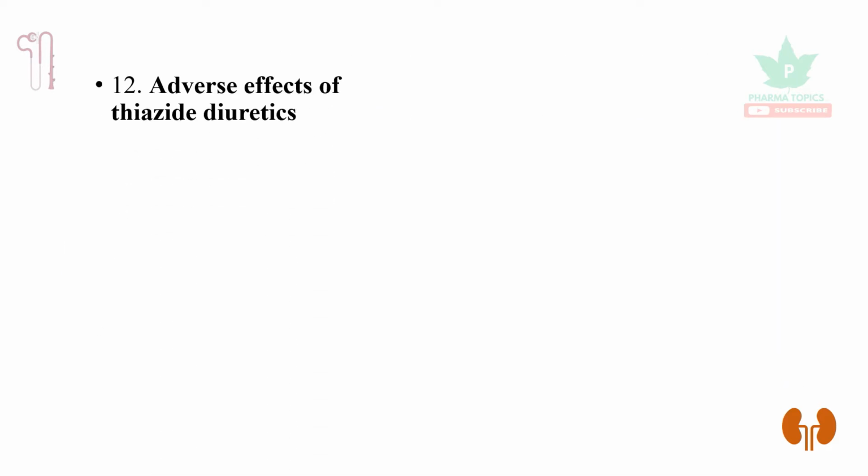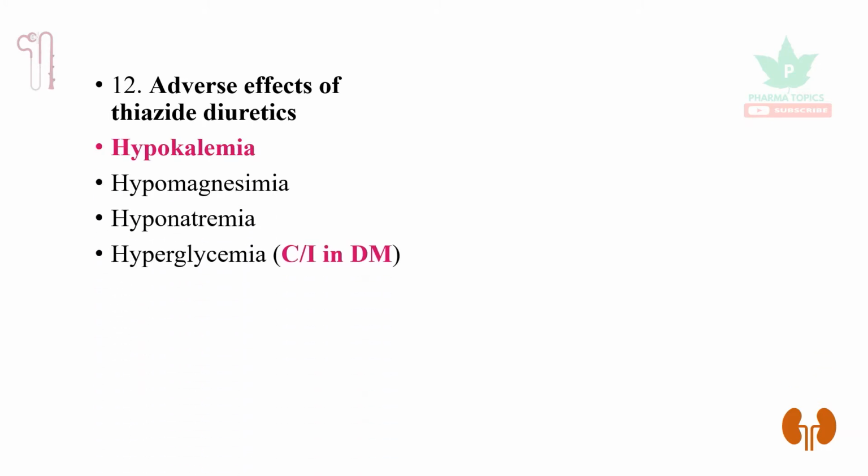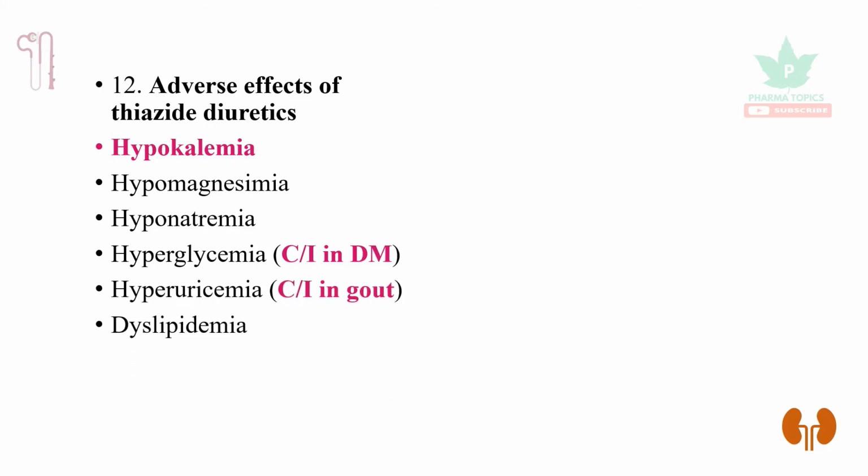Let us see the adverse effects of thiazide diuretics. Hypokalemia, hypomagnesemia, hyponatremia, and hyperglycemia can occur. So the thiazide diuretics are contraindicated in diabetes mellitus and hyperuricemia. So these drugs are contraindicated in gout, and dyslipidemia may also occur. That is disturbance of the lipid levels.